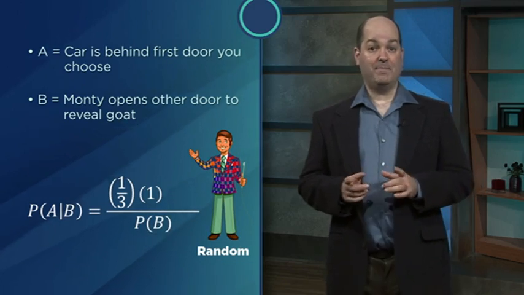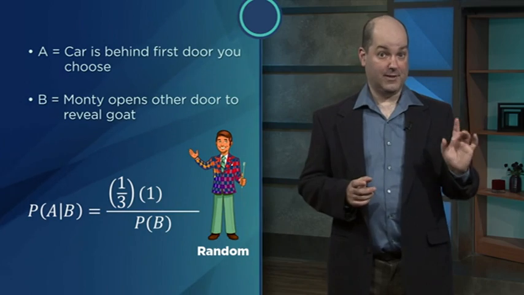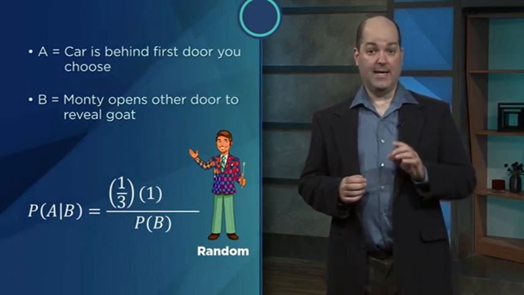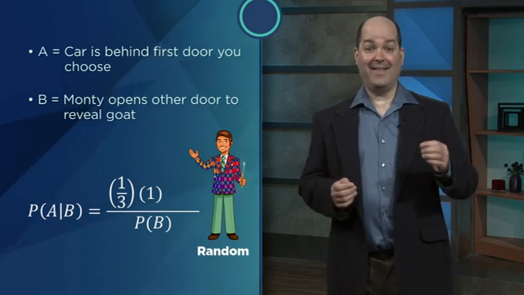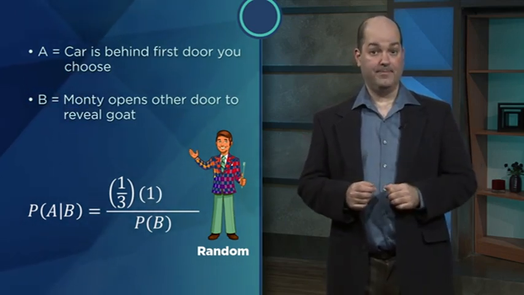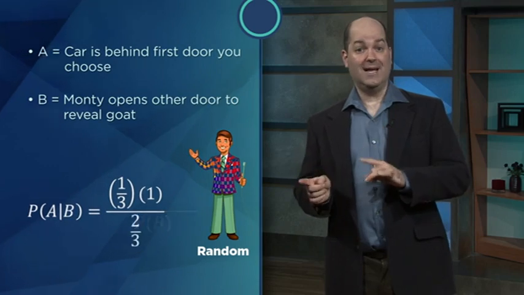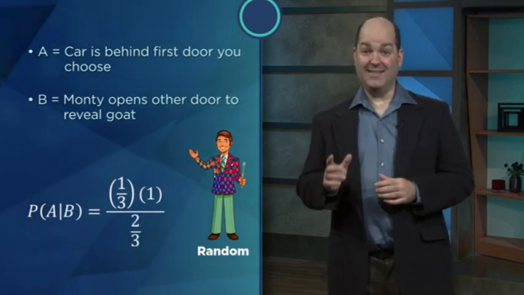But the number on the bottom has changed. Random Monty sometimes reveals the car. Specifically, he'll randomly choose a door, and that door will conceal the car 1/3 of the time. So the probability that he opens a door to reveal a goat is now just 2/3 and not 1 like it was before.